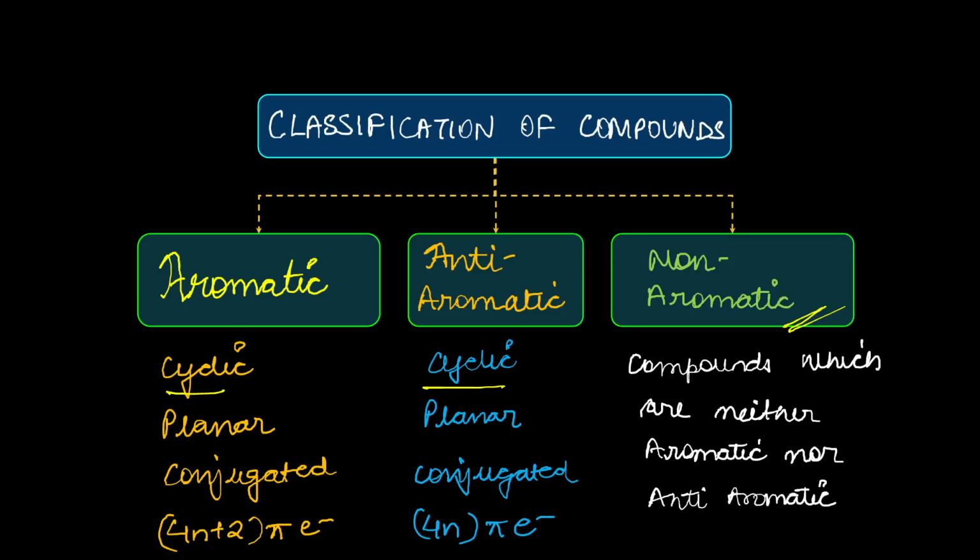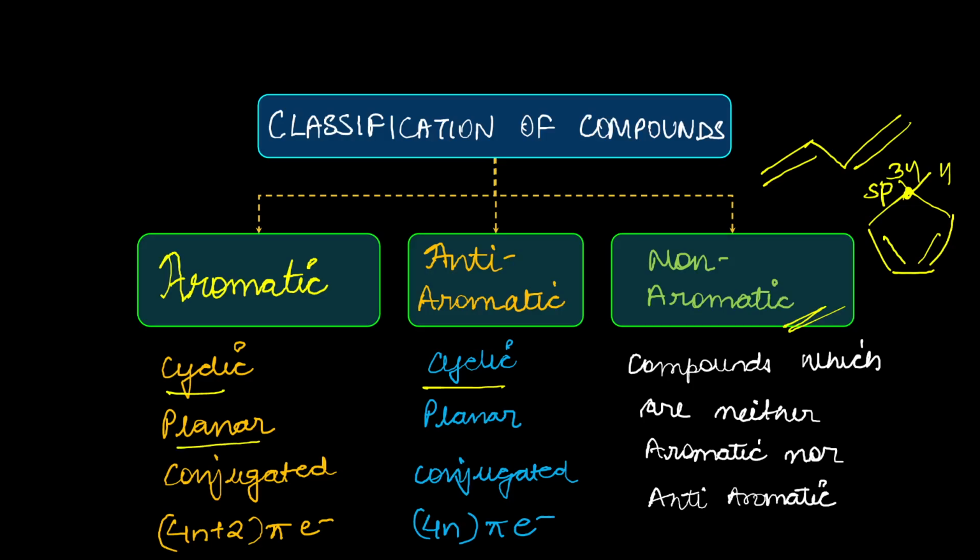Something is not cyclic, like this kind of a molecule. Not cyclic, what shall it be? Non-aromatic. Or let's say in the ring we have one of the carbons as sp3 hybridized. So one of the carbons is sp3 hybridized, means there is non-planarity here. sp3 means tetrahedral. So of course there is non-planarity.